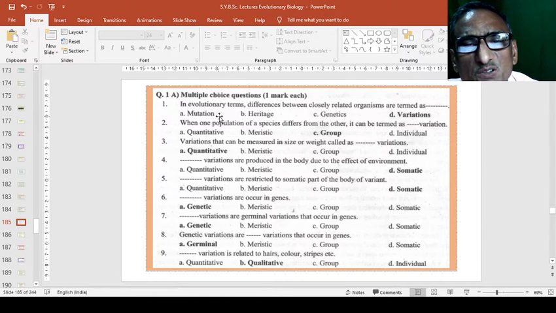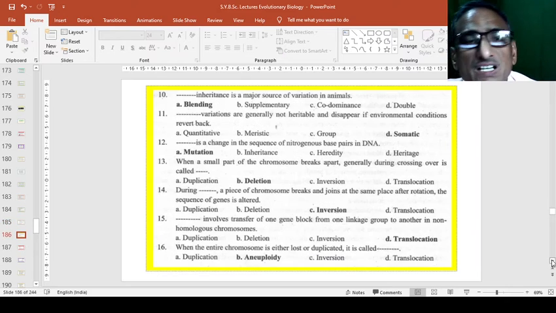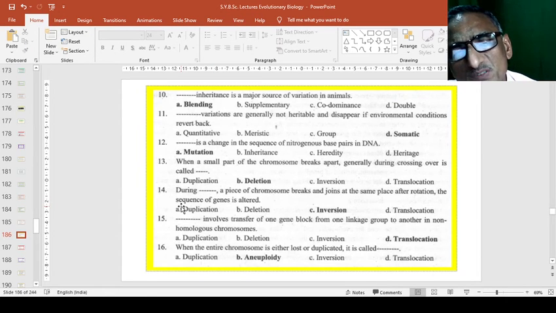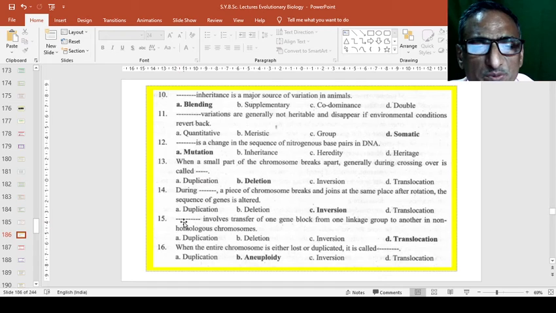For example, in evolutionary terms, differences between closely related organisms are termed variations, or we can say dash dash variations are germinal variations that occur in genes, the genetic variations. Then dash dash variations are restricted to the somatic part, and therefore it is called somatic variation. In this way, you may go through the objective questions given at the end of this chapter. We have already seen the whole chapter word to word, line by line. But if you still have some problems, you may contact me directly by telephone.